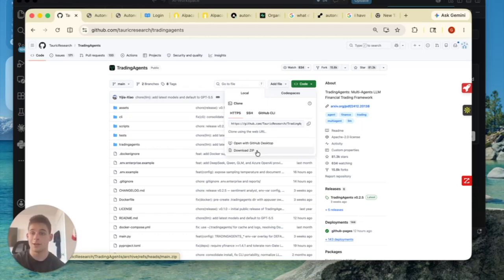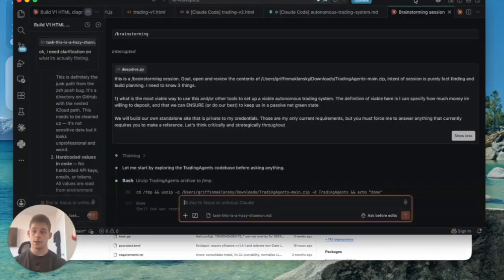Anytime I want to make something, I am always searching "yada yada GitHub" to see if someone's already made something similar, and then I can put that on my Claude and start ideating around it, which is exactly what I did. So I downloaded this as a zip file. Then I went into Claude Code. This is in VS Code.